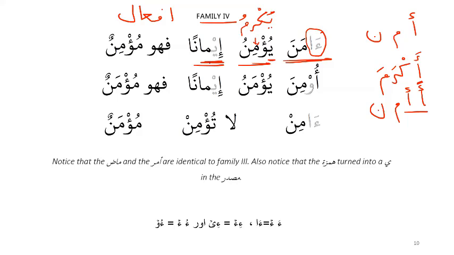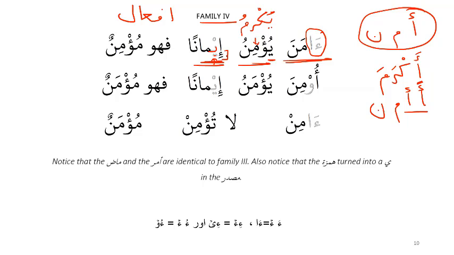Okay, now notice what's happening here. Can you tell me why there's a ya over here? Even though there is no ya in the root letters, why do we have a ya over here? Hamza with a kasra. Exactly.